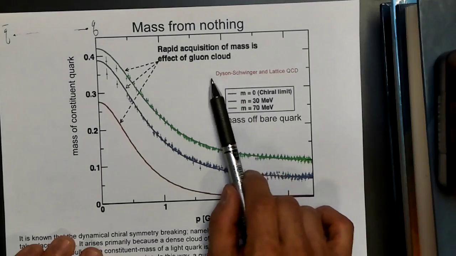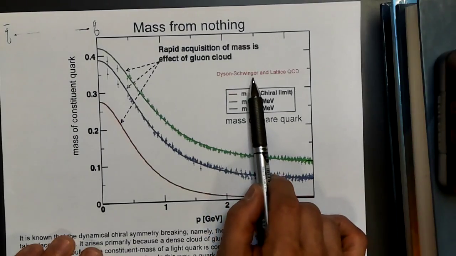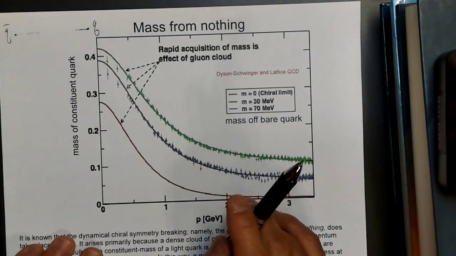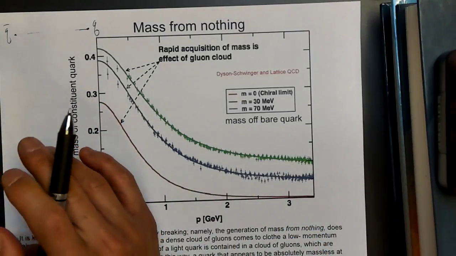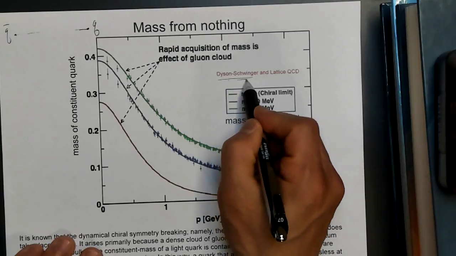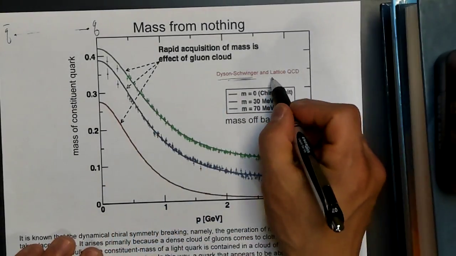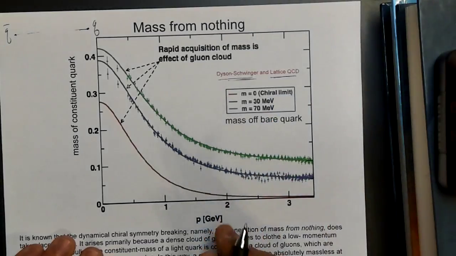This is done using calculations from what's called a Dyson-Schwinger equation. What that is, you just simply solve for a sum of a bunch of Feynman diagrams using some recursion relation. I'm not going to give the details here because it's a bit complicated. Or you can do these calculations using these lattice QCD simulations.